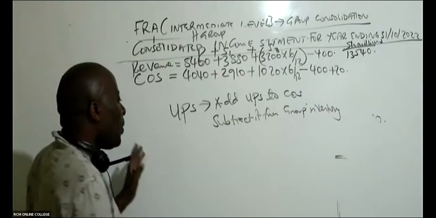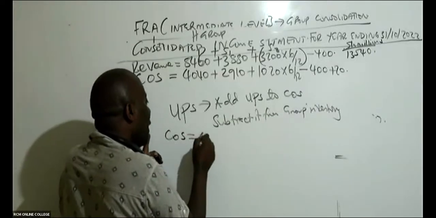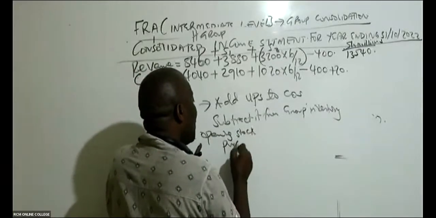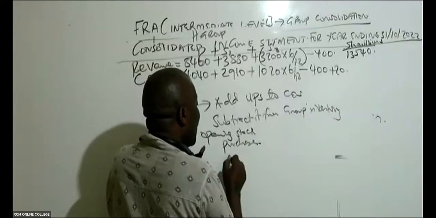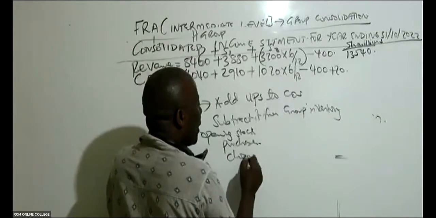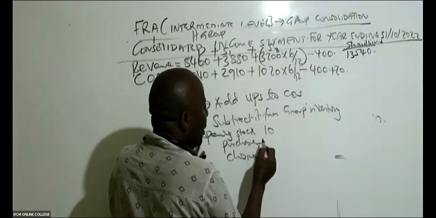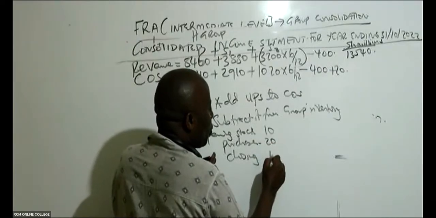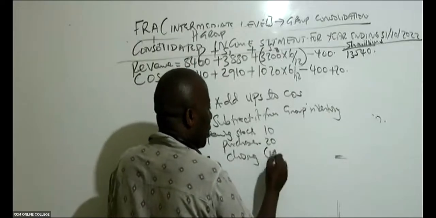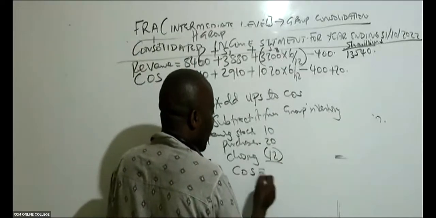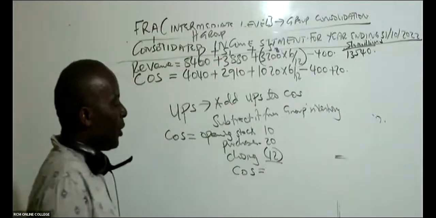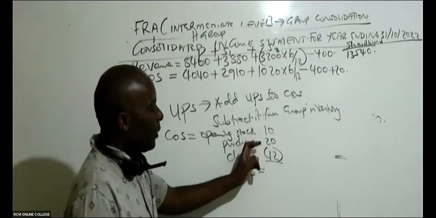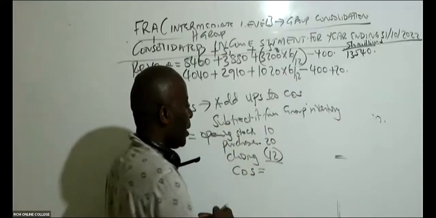Because how do we normally get cost of sales? We normally take opening stock, plus purchases, and then less closing. So if, for example, I have this opening stock as 10, purchases as 20, and then closing, for example, as 12, could you kindly give me this cost of sales? So what is 10 plus 20? That is 30. 30 minus 12, that gives me 18.